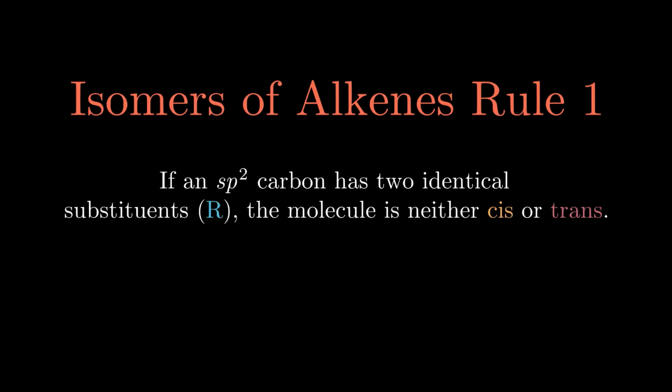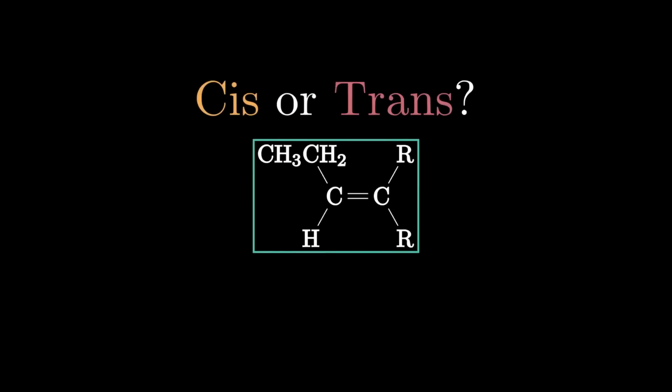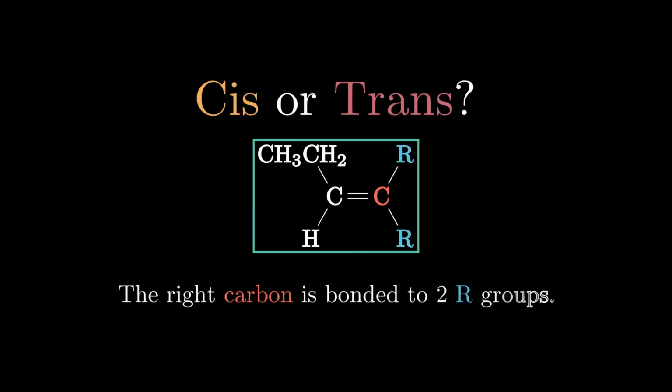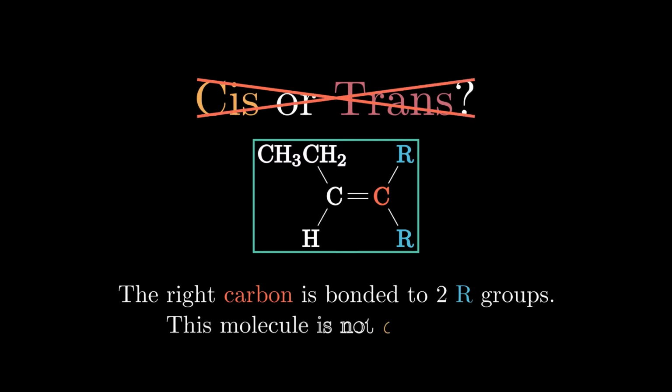The letter R is a stand-in for that substituent, be it hydrogen, halides, or something else. So on this particular molecule, the carbon on the right has identical substituents, so it cannot be classified as cis or trans.